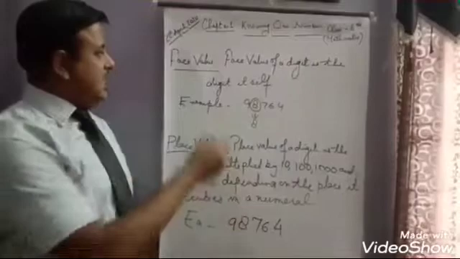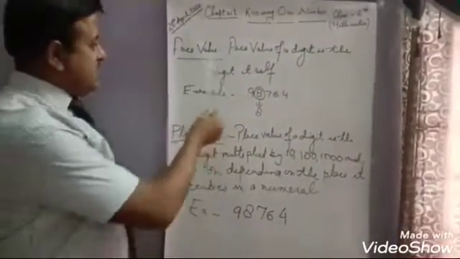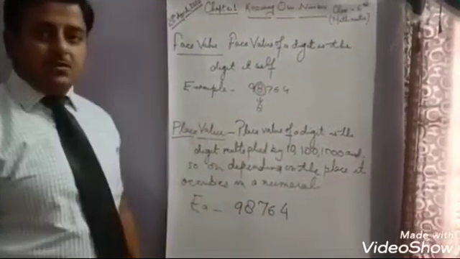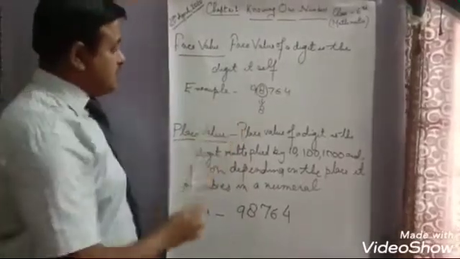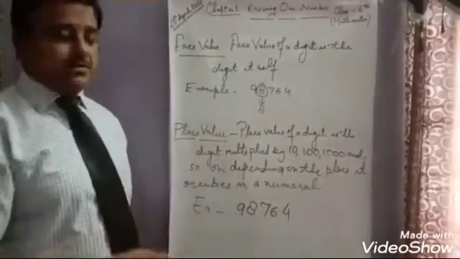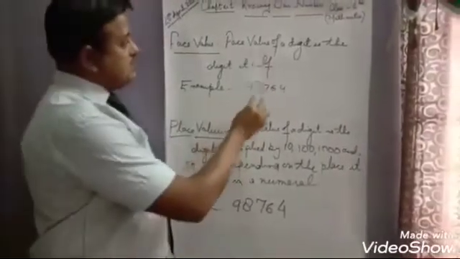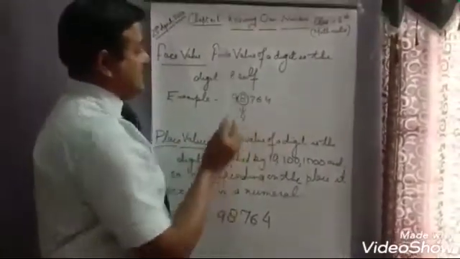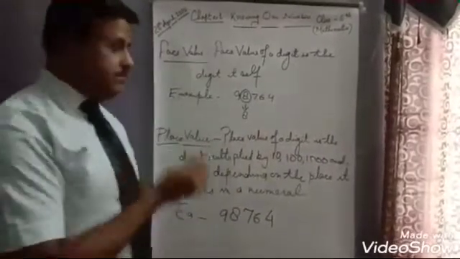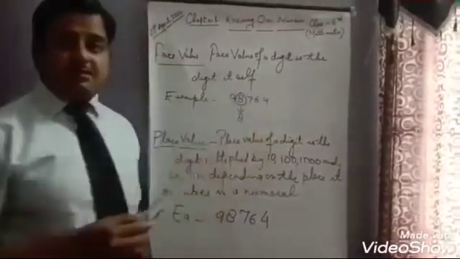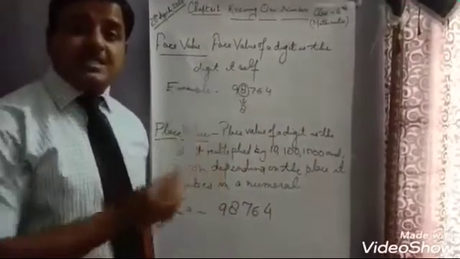Now let us take another topic, that is face value and place value. You are very much familiar with these two topics in class 5th. Let us recall it again. What is face value? Face value of a digit is the digit itself. Remember, if I have to find out the face value of any number, the face value remains the same.